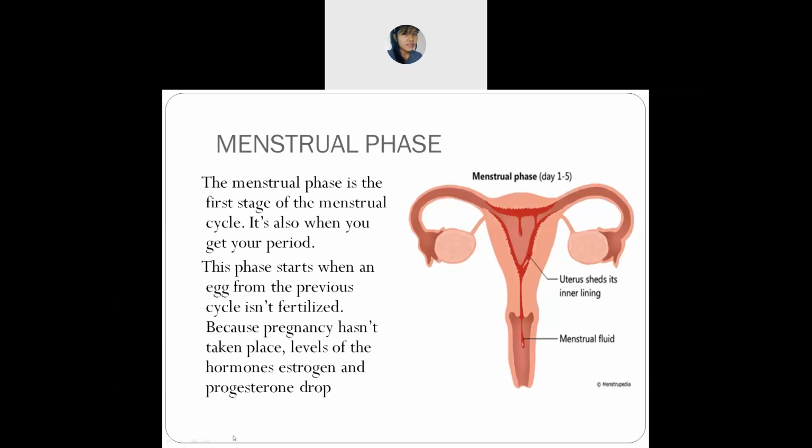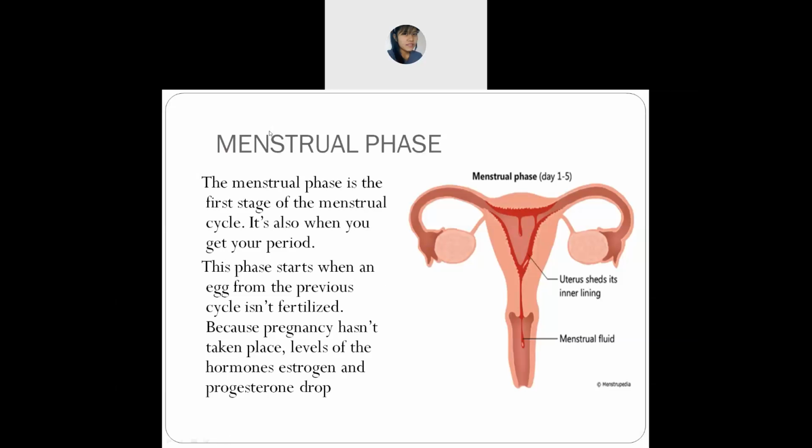Did you understand? No, ma'am. Ma'am, this second paragraph I don't understand. Which paragraph? This phase, when an egg from the previous cycle is not fertilized.